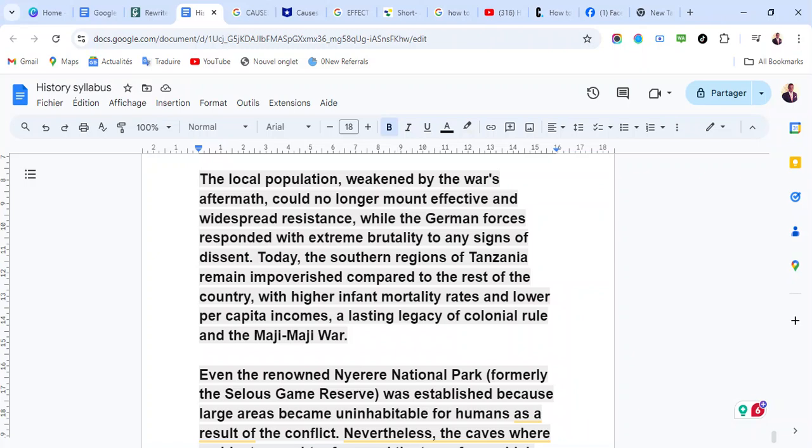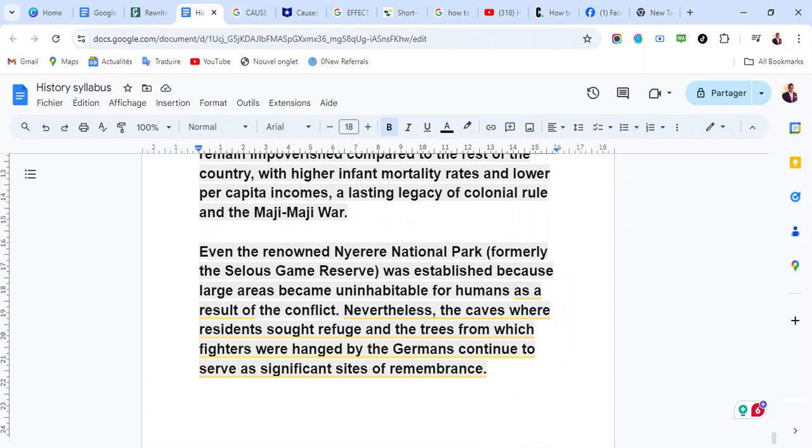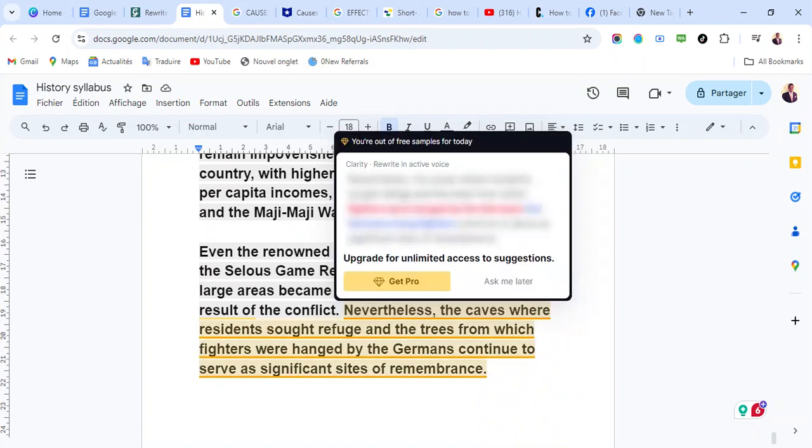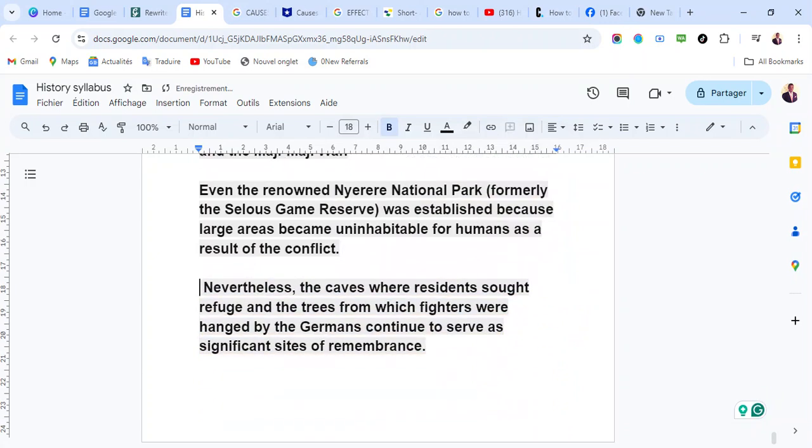Today, the southern regions of Tanzania remain impoverished compared to the rest of the country, with higher infant mortality rates and lower per capita incomes, a lasting legacy of colonial rule and the Maji War. Even the renowned Nyerere National Park, formerly the Selous Game Reserve, was established because large areas became uninhabitable for humans as a result of the conflict. So people had to quit certain areas.